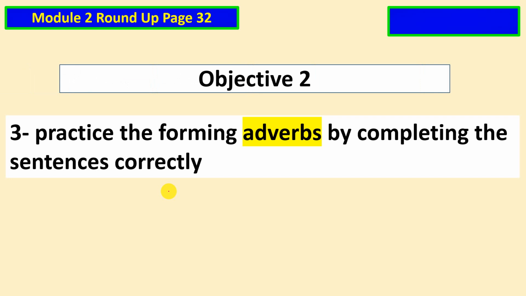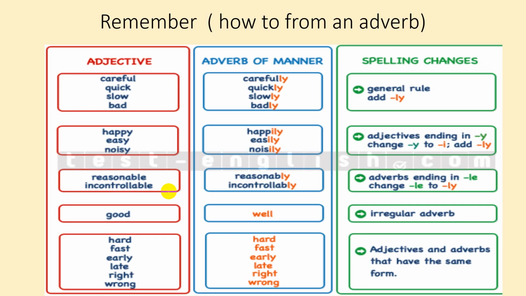Now let's move on to our second objective. We are practicing forming adverbs by completing the sentences correctly. Okay. Now remember how to form an adverb. Do you remember this one? We already discussed this one at school and also in one of the videos. So we add ly to the end of the adjective. So careful will be carefully, slow, slowly, happy, happily. Notice here the spelling change.